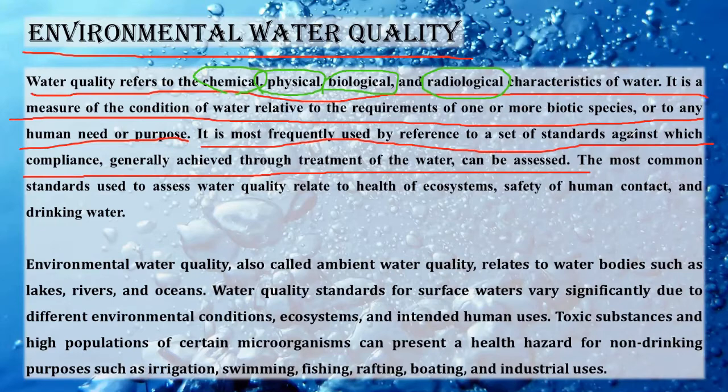Okay. Now the most common standards used to assess water quality are the health of the ecosystem, the safety of human contact and drinking water. So if we can drink water, if it is safe for us and if it is healthy for an ecosystem, then it is considered to be good. Otherwise it is considered to be bad.